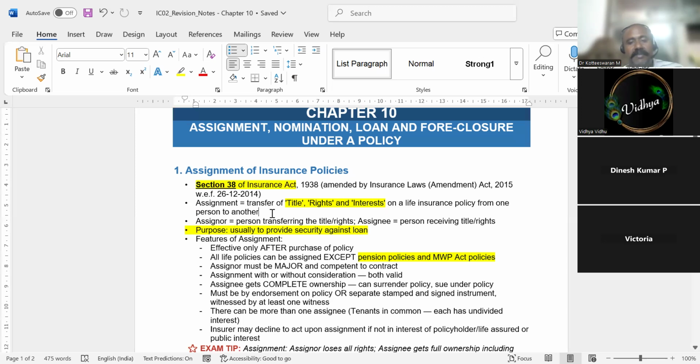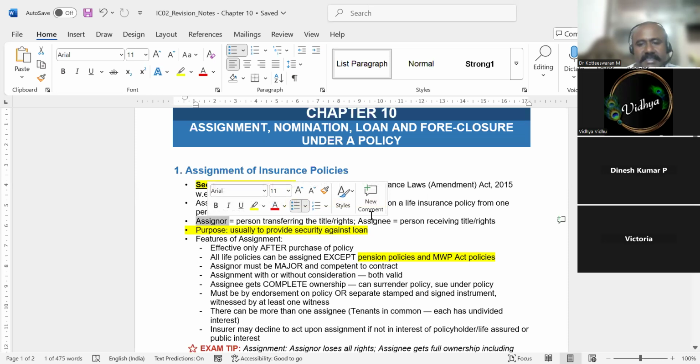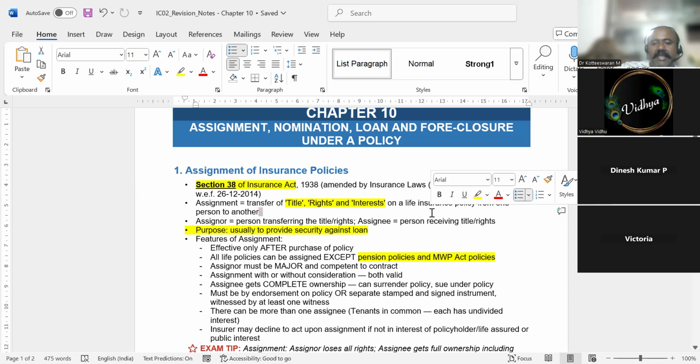Assignment is transferring all the rights to the bank. Even your spouse, your children cannot claim anything if the policy is under assignment. They cannot say, I have the legal rights. I am the legal wife. I am the legal son. They cannot claim that because the policy owner has already assigned the policy to the bank. So this is called assignment. So the assigner is the person who assigns the rights. If I am the policy owner assigning the policy, I am the assigner. The assignee is the person who is receiving the rights. The bank is the assignee.